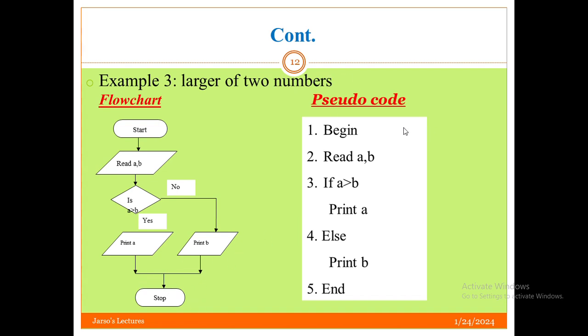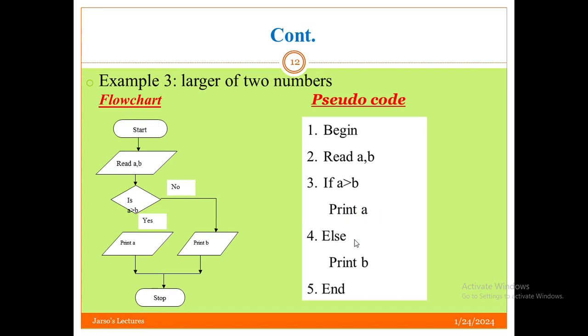Look here, the pseudocode. Begin. Read A and B, meaning taking from the keyboard. If A is greater than B, print A. Else, print B. In pseudocode, we write like this. If A is greater than B, print A, because we are finding the larger or the greatest.